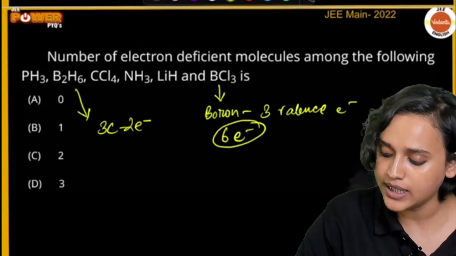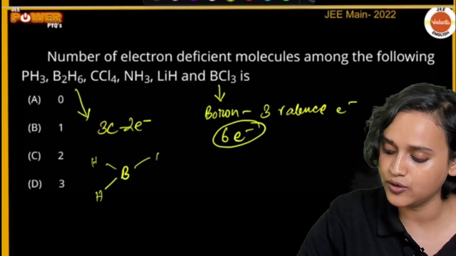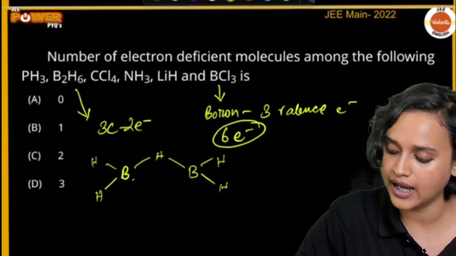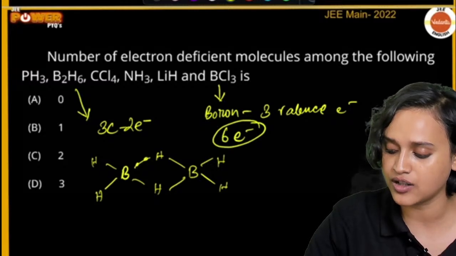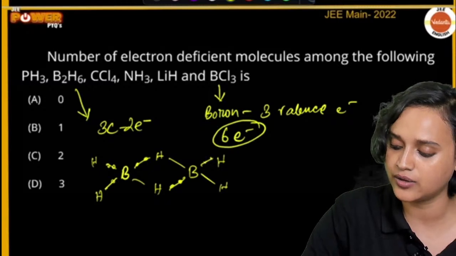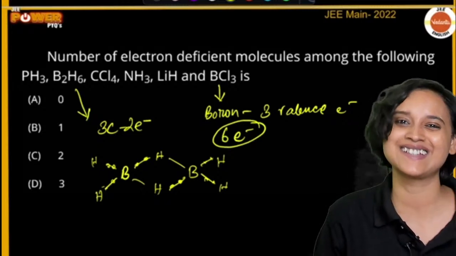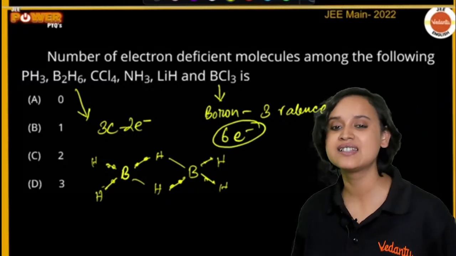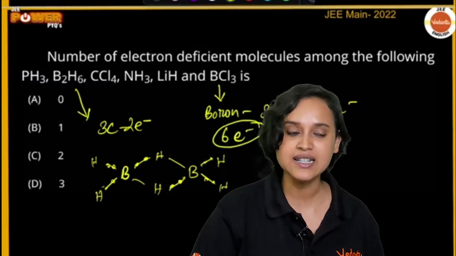Very good. So, what is the structure here? You have B, then H and H here, then you draw H here, then B. You have these terminal hydrogens, and here you have H and H. Here you will see 2 electrons being shared, and again 2 electrons being shared. If you count, you will have 1, 2, 3, 4, 5, 6. Only 6 electrons. Once again, it is not completing its octet. It is electron deficient.